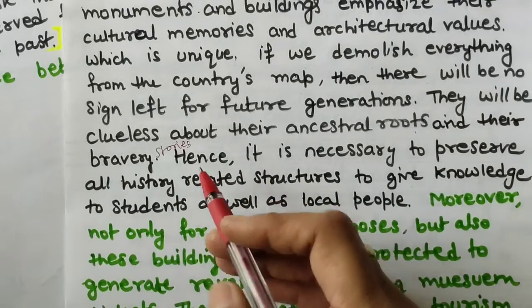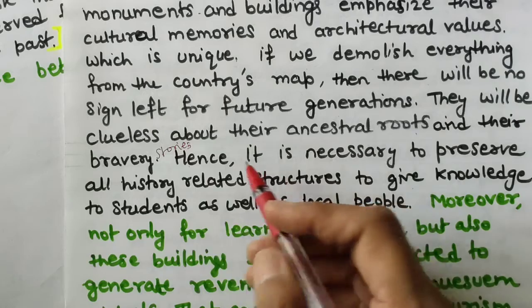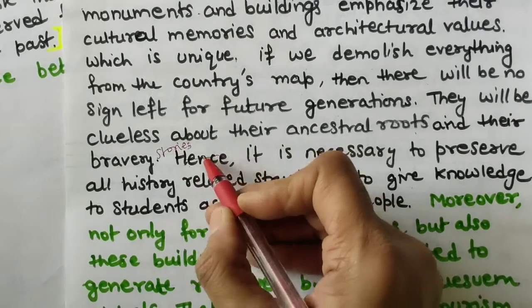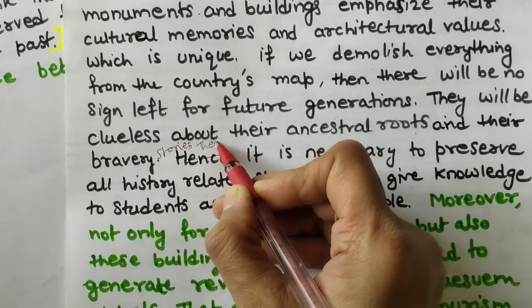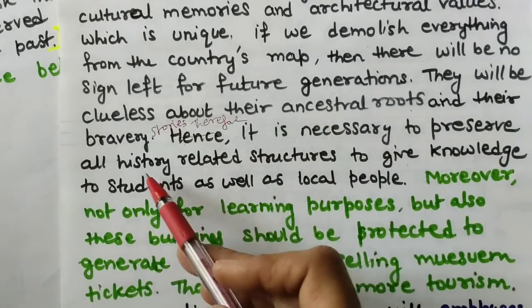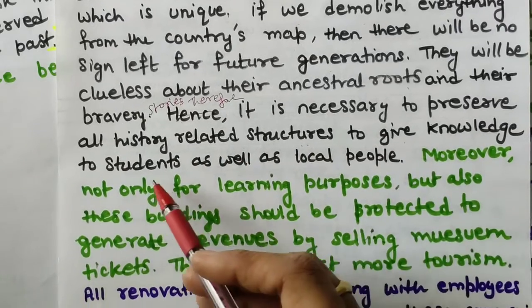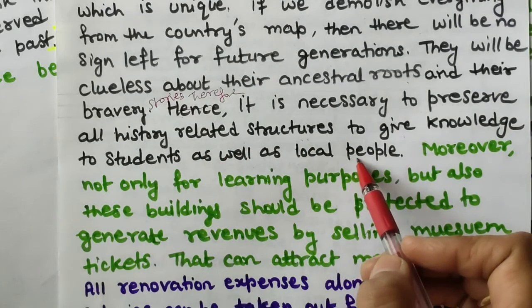Hence, no repetition of words. Therefore you can write here, because hence is a repetition, or as a result you can say. It is necessary to preserve all historical related structures to give knowledge to students as well as local people.